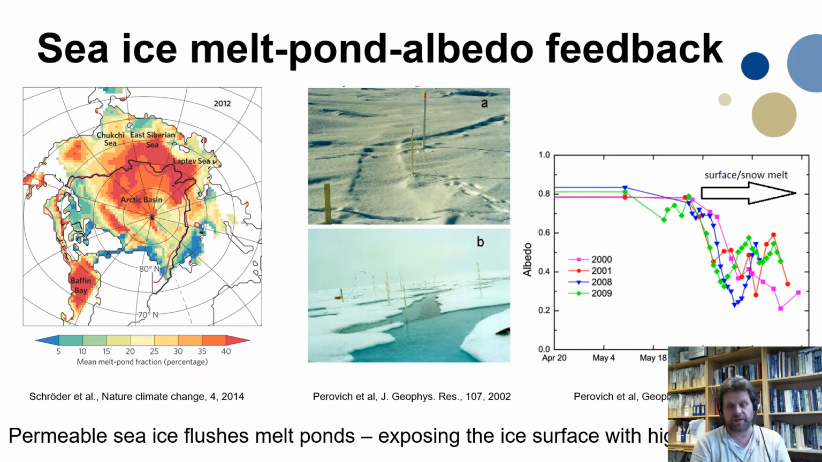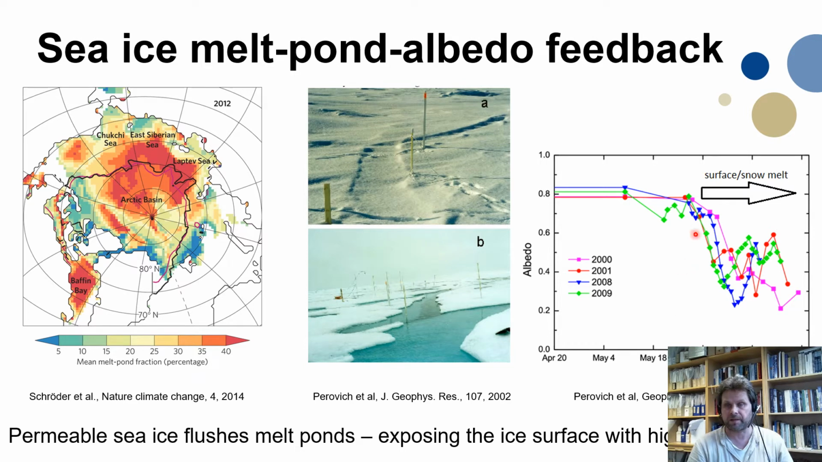One process that I would like to describe related to the properties of sea ice is the melt pond albedo feedback. You may have heard about this. During summer, the snow on the sea ice is melting, and then it depends whether this meltwater flushes through the ice and exposes a bright surface that reflects more solar radiation, or whether this does not happen.